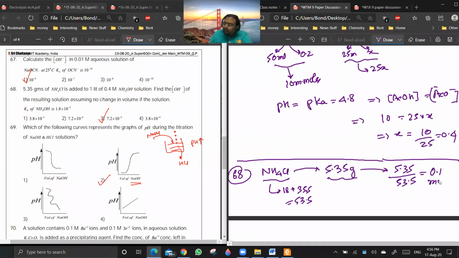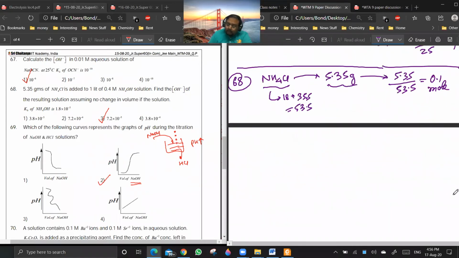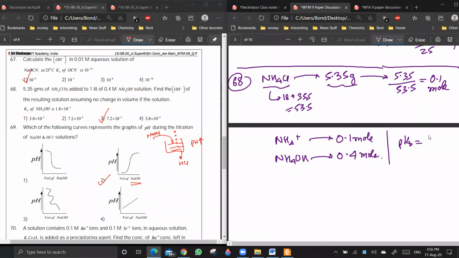Here the volume is given in liters, so we'll keep everything in moles. NH4Cl basically represents NH4 plus. So you have 0.1 mole of this, and NH4OH, how many moles are you having? 0.4. Kb is given to be 1.8. So what is the pKb? pKb will be 5 minus log 1.8.